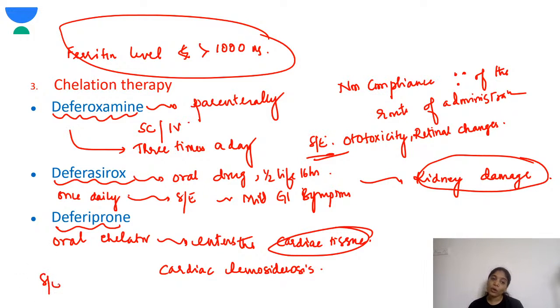But the side effect of this is agranulocytosis. These children can have neutropenia, lymphopenia. So regular monitoring of the CBC, the blood count, should be done weekly.